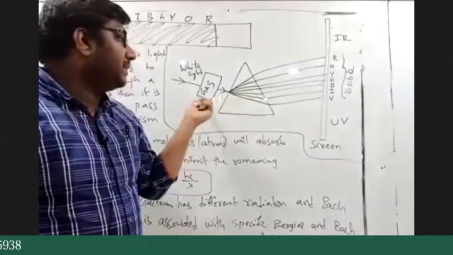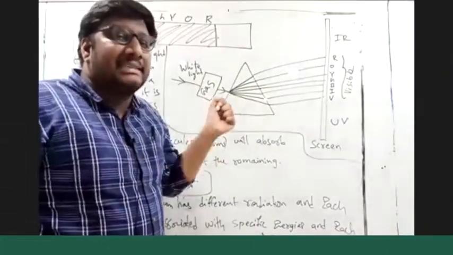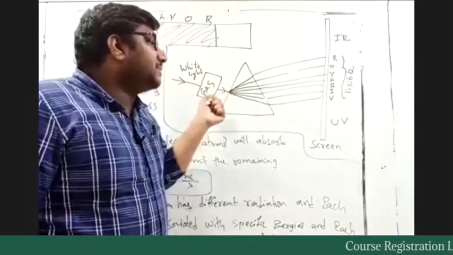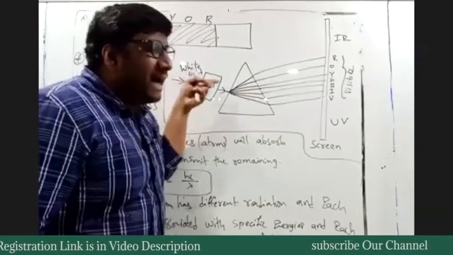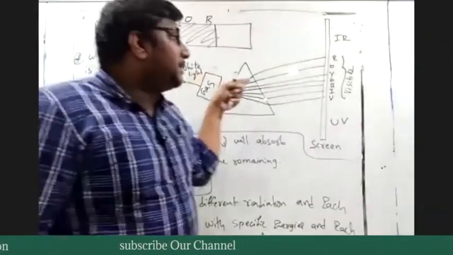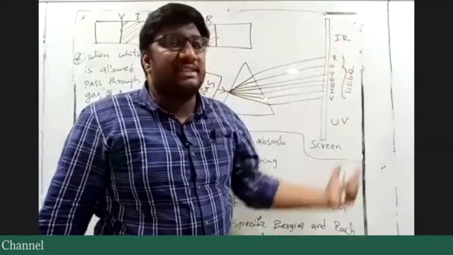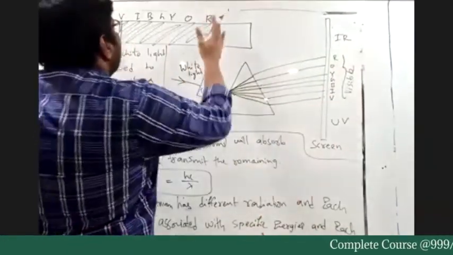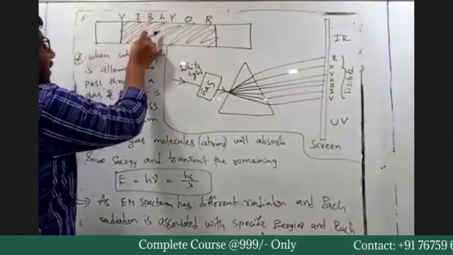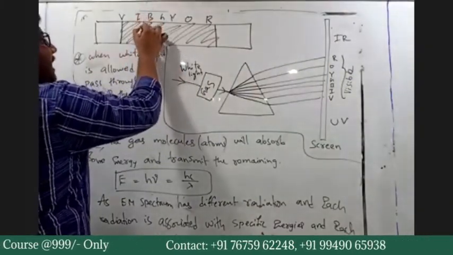But we have now inserted a gas, and that gas absorbs some energy. If it absorbs some energy, that particular wavelength of light is not passed through the prism. As it is not passed through the prism, we cannot see that light on the screen. So in the continuous spectrum, we have some dark bands.